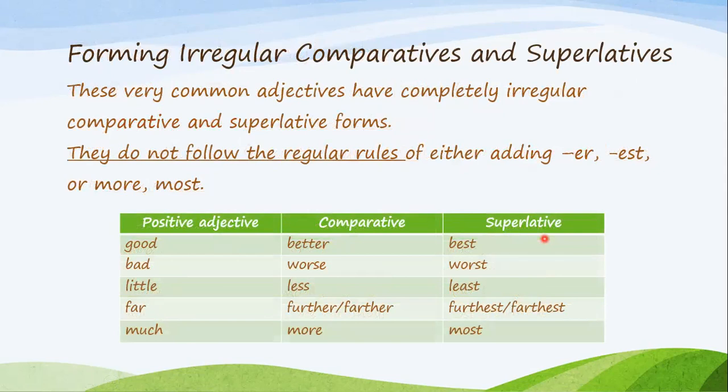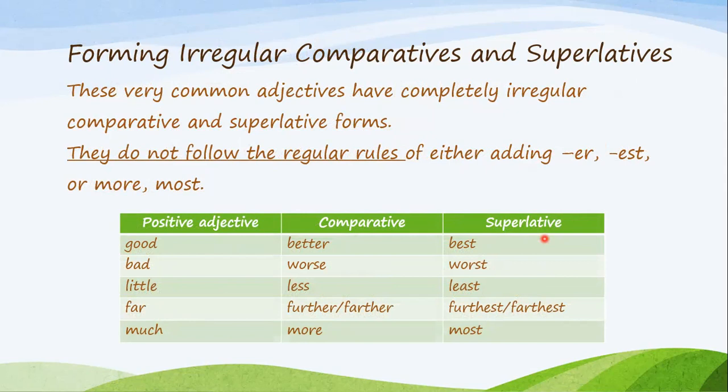Now, last but not least, we're going to the irregular comparatives and superlatives. We know from before that regular means following a regular rule. We said the regular rules: I add ER for comparative, EST for superlative, I write more for comparative and most for superlative.